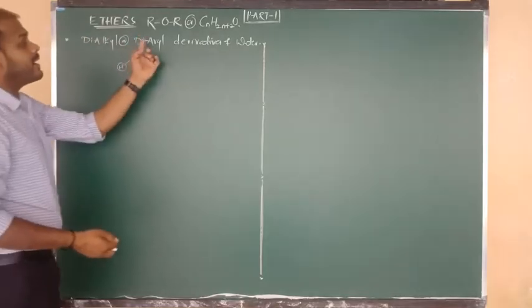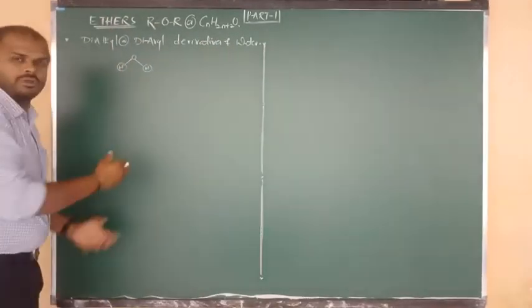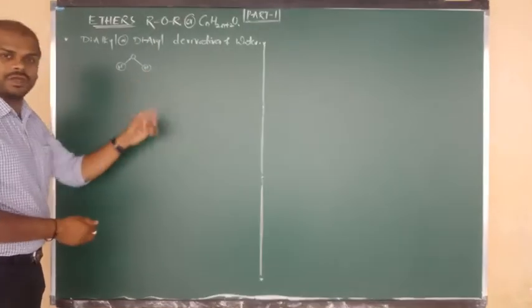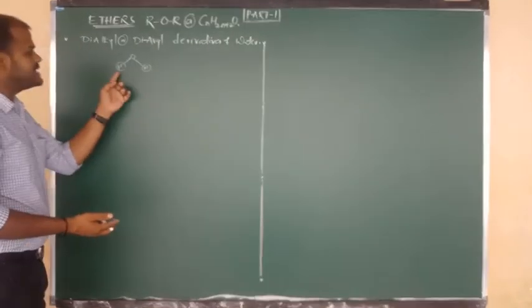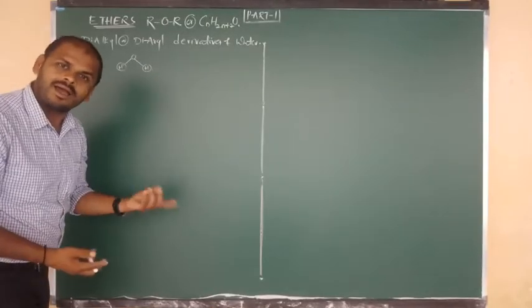And we can say diaryl derivatives of water, nothing but in place of H you can write benzene. So C6H5 bonded to O, again bonded to C6H5.